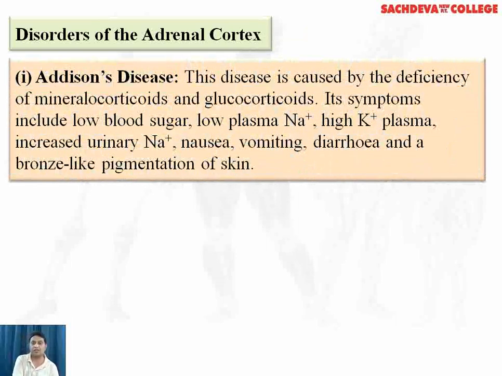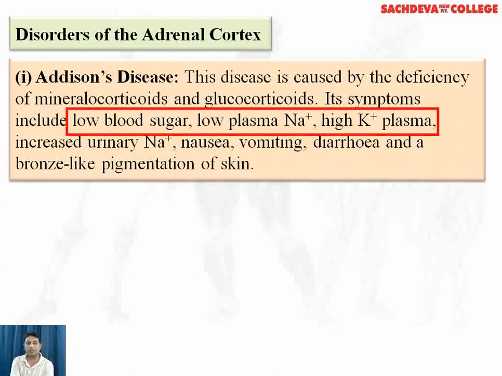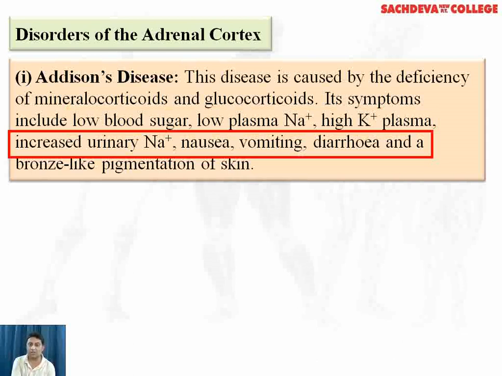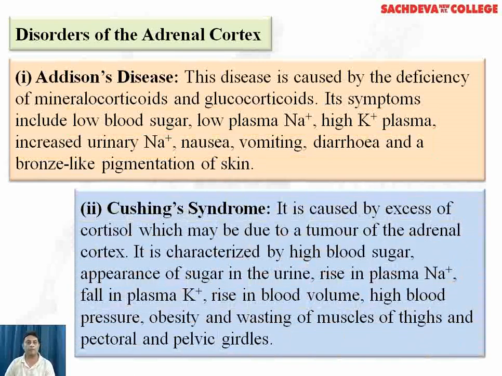This disease is caused by deficiency of mineralocorticoids and glucocorticoids. Its symptoms are low blood sugar, low plasma sodium, high potassium, increased urinary sodium, nausea, vomiting, diarrhea, and a bronze-like pigmentation of the skin. Coming to Cushing syndrome.